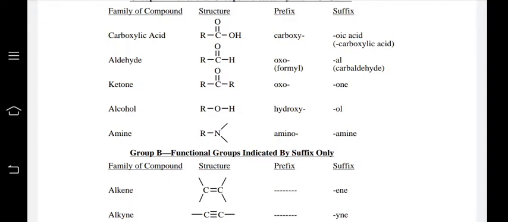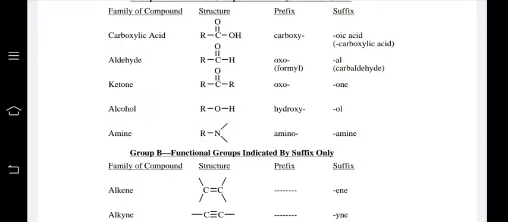We know that the principal functional group is taken as the suffix. When there are more than two functional groups, one group is taken as the principal functional group, that is, the parent functional group. That parent functional group is taken as the suffix according to its preference, and the others are taken as prefixes. So here the preferences are also given.